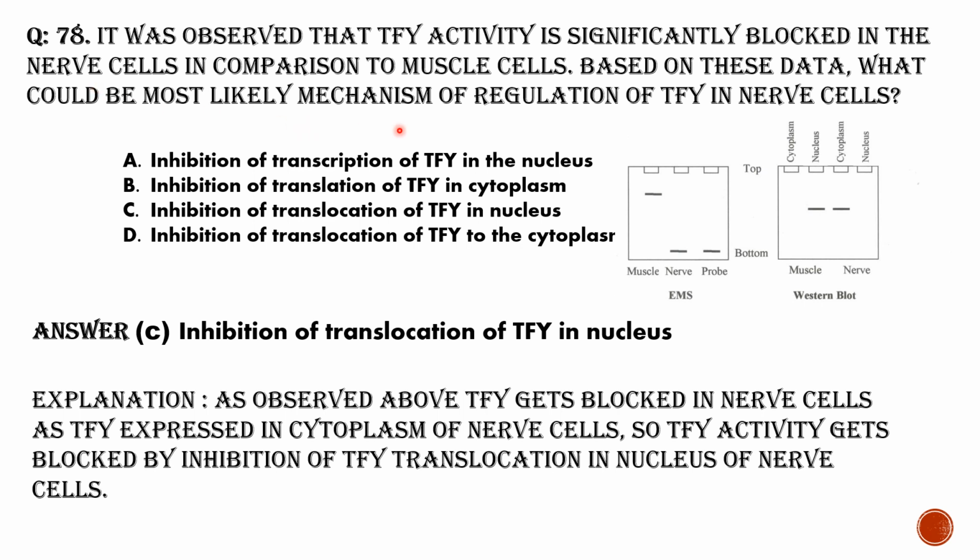Why? The likely mechanism is that transcription factor Y translocation into the nucleus is blocked, right? So in the nucleus there is no TFY. If it were there, there would be a band over here, right? So inhibition of translocation of TFY into the nucleus occurred. As observed above, TFY is expressed in the cytoplasm of the nerve cell, so TFY activity gets blocked by inhibition of TFY translocation into the nucleus of the nerve cells.